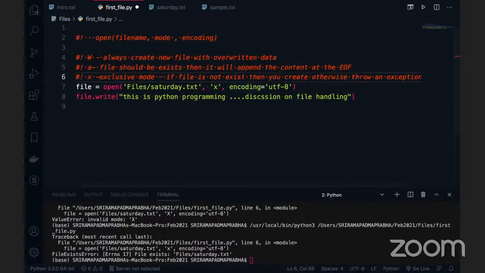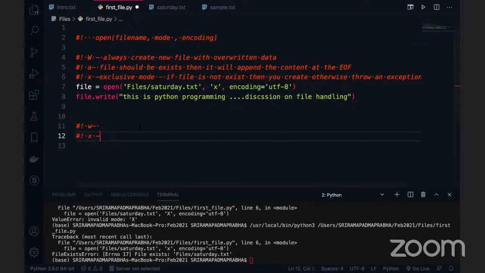So what is the difference between the W mode and this? W mode always creates the file if the file does not exist. But the problem is, even if the file exists, it will overwrite. So let me give an example of the differences. It is one of the interview questions: what is the W mode, what is the exclusive mode?